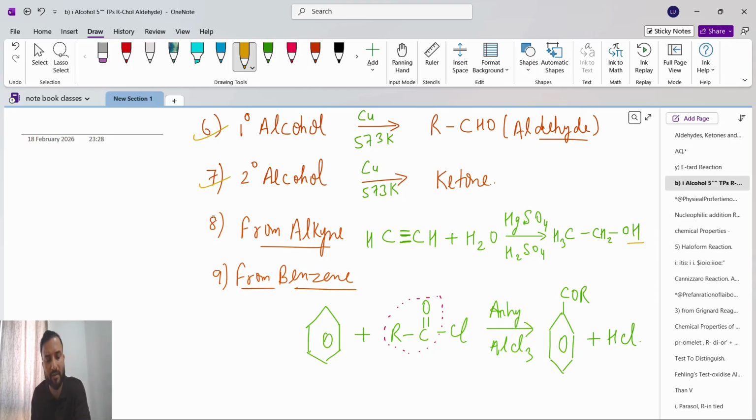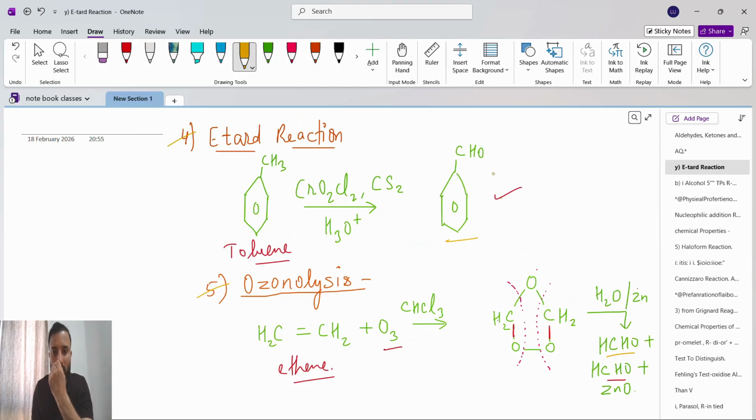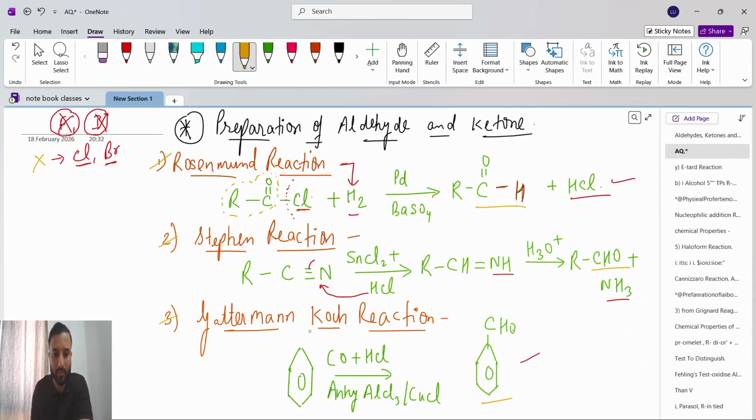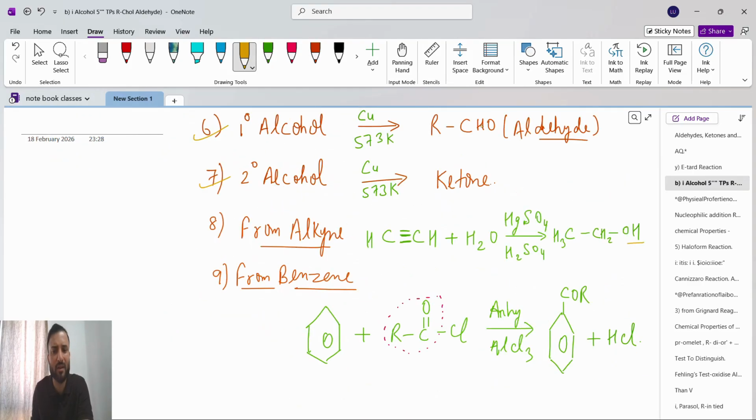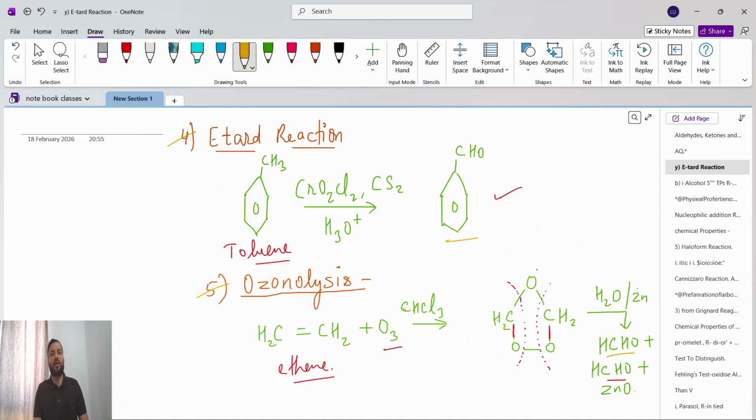So these are the reactions I told. A few reactions you have to write and learn by heart. See, these are not by hearting, you will understand. From toluene you will get benzaldehyde, this also is not by hearting. From benzene you will get benzaldehyde, you also understand this. The Stephen reaction you can write and learn by heart, not the Rosenmund reaction. Now here, 1 degree alcohol gives aldehyde, 2 degree alcohol gives ketone, no need of by hearting here. And for ozonolysis, ethene reacts with O3.